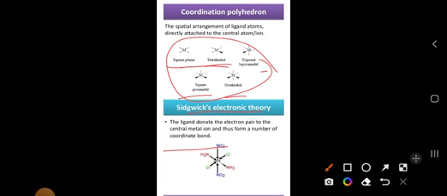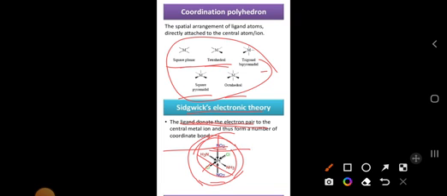Sidgwick electron theory says the ligand donates an electron pair. There are three different types of ligands, which donate electrons to the central metal atom and form coordination bonds. NO2 will form a coordination bond, Cl minus will form a coordination bond, and the ammonia molecule also forms one.